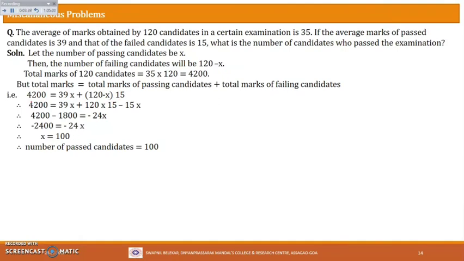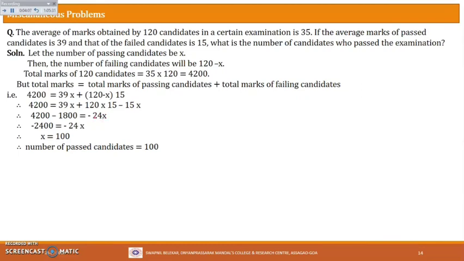All right. So let us see, this is 4200, 39x. Just multiply this inside. So 15 into 120 minus 15x. The distributive law which we have used here. The next is 4200, and this is 39x. So let's see, 39x minus 15x will be what? It will be 24x.